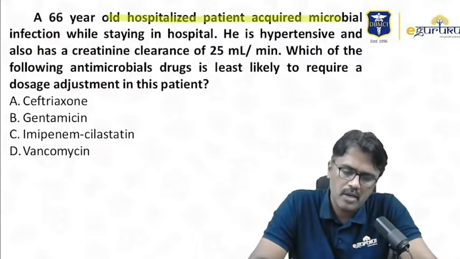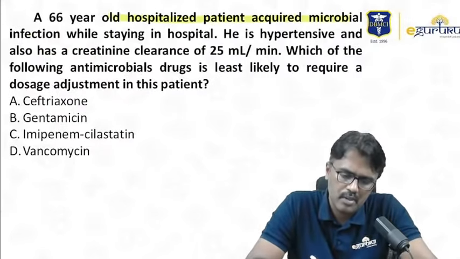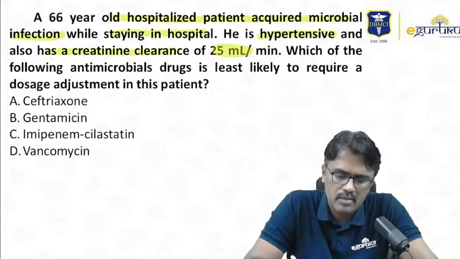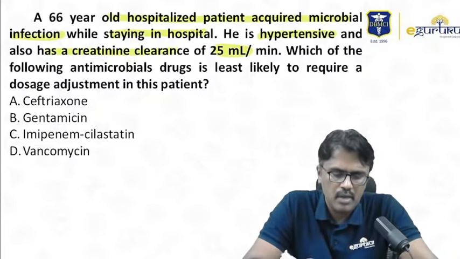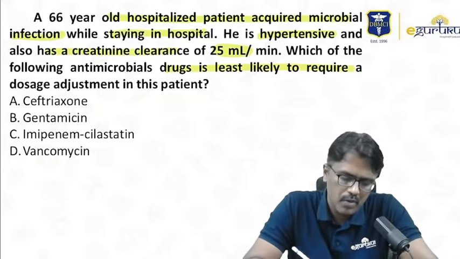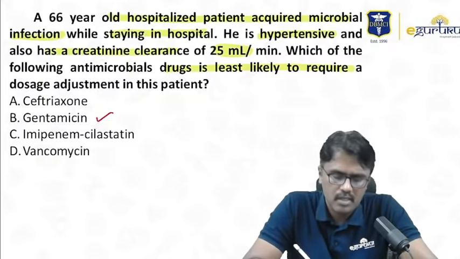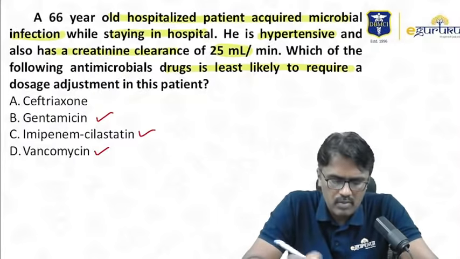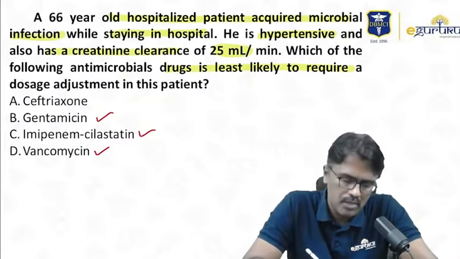A 66-year-old patient acquired a hospital-acquired microbial infection while staying in hospital. He is hypertensive and also has very low creatinine clearance, 25 ml. Which of the following antimicrobial drugs is least likely to require a dose adjustment? Now we know that gentamicin is nephrotoxic. Imipenem can accumulate because it goes through the kidney. Vancomycin. So the safest one is ceftriaxone. This is the best answer.